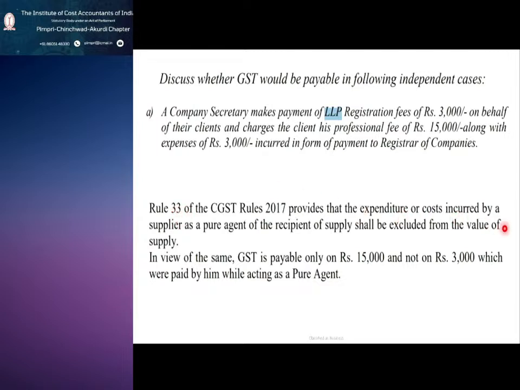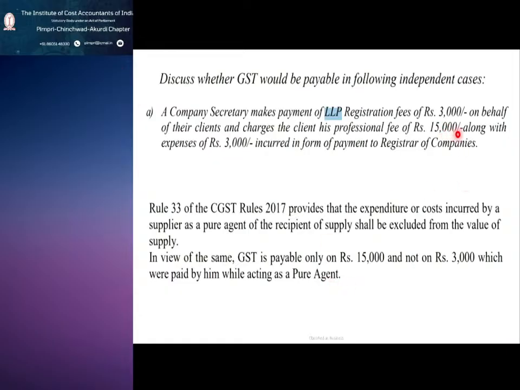Expenditure or cost incurred by pure agent shall be excluded from the value of supply. In view of the same, GST is payable only on 15,000 and not on rupees 3,000 which were paid by him while acting as a pure agent.